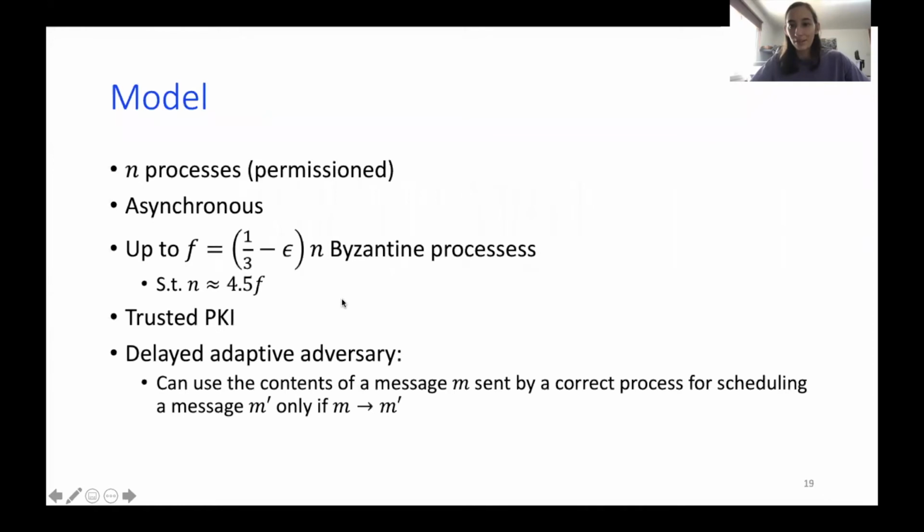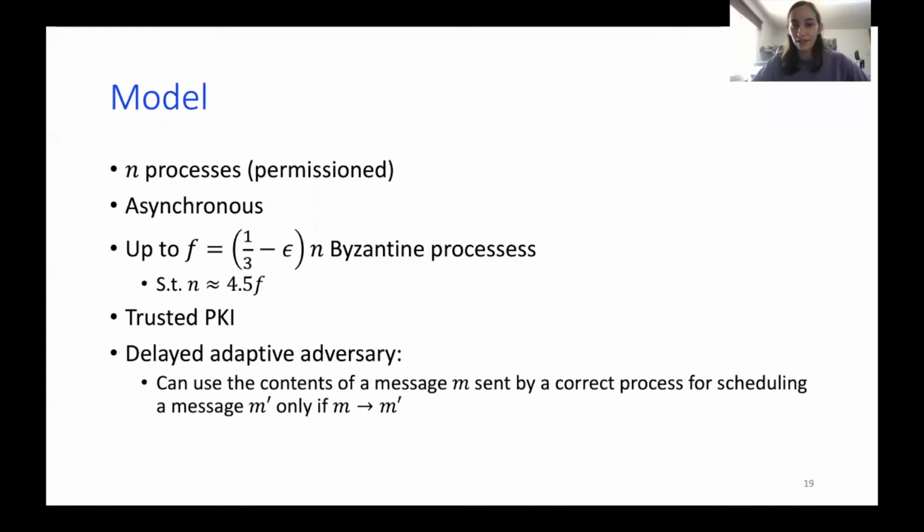So what is the model we discussed? I said it briefly. So we assume n processes, asynchronous time assumptions, and we can handle up to almost a third of Byzantine processes. So we cannot do better than a third. There's a lower bound about it, but we ourselves achieve almost a third.